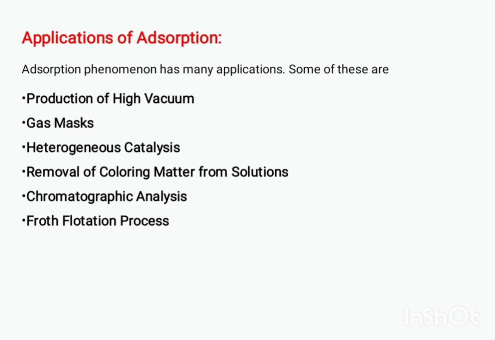Sixth application, froth flotation process. The froth flotation process is used for the separation of minerals in the ore from the impurities like earthy matters. The low-grade sulfide ores like lead sulfide, zinc sulfide, and copper sulfide are first mixed with oil and agitated with water containing detergent. When air is bubbled in this solution, the bubbles adsorb mineral particles weighted with oil and thus they rise at the surface while earthy matter and water remain at the bottom.